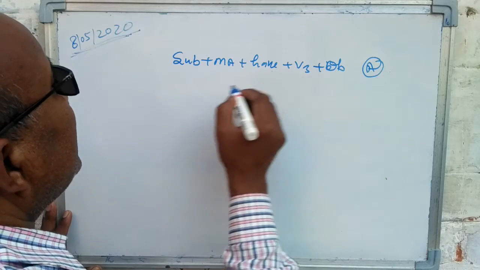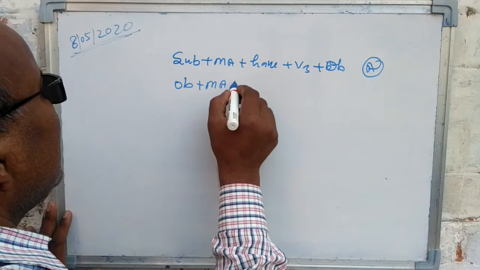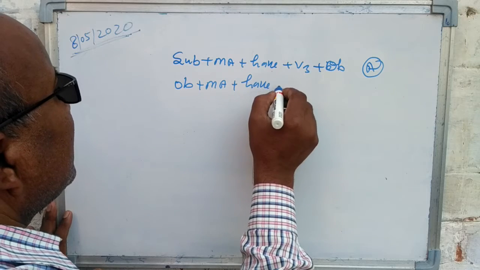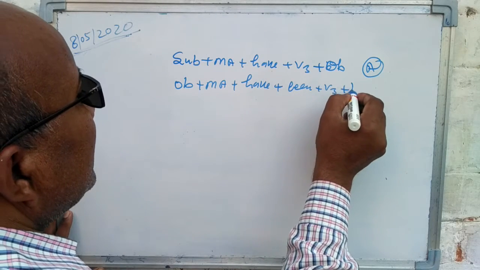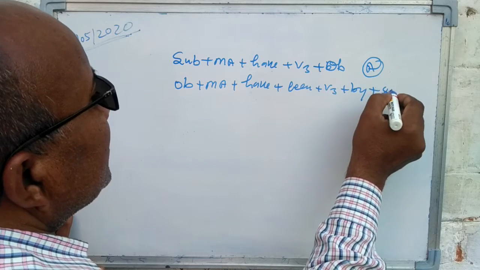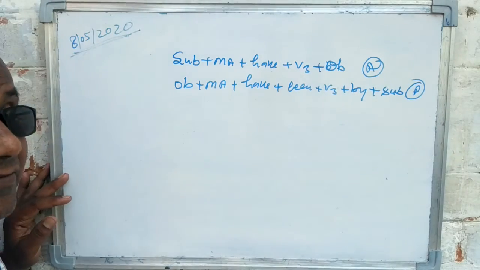This sentence is in active voice, and object plus modal auxiliary plus have plus been plus V3 plus by plus subject. This sentence is in passive.